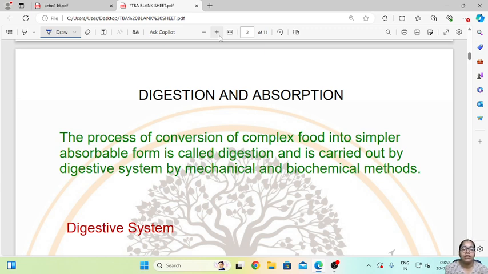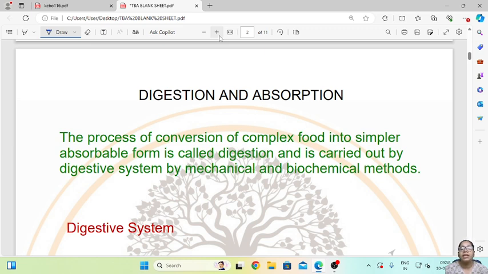So digestion is basically a process of conversion of complex food, that is, a complex carbohydrate is further broken down into simpler absorbable form. This simpler form is then absorbed by our blood so that the nutrients are supplied to our body. So this process of conversion of complex food into simpler absorbable form is called digestion.